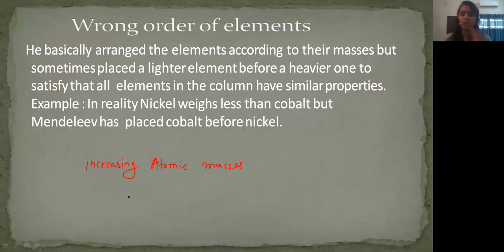But while doing this, some elements were not arranged in the increasing order of atomic mass. For example, in reality, nickel weighs less than cobalt, but Mendeleev has placed cobalt before nickel.